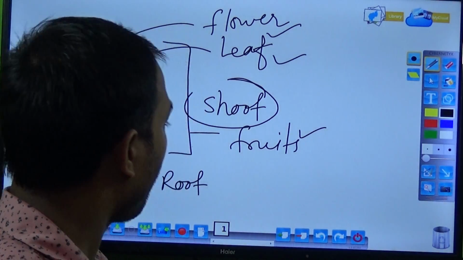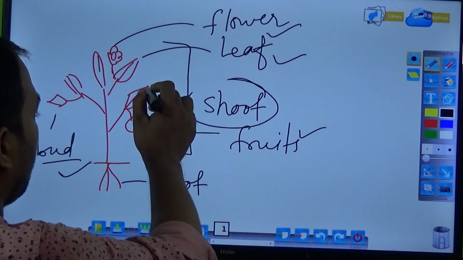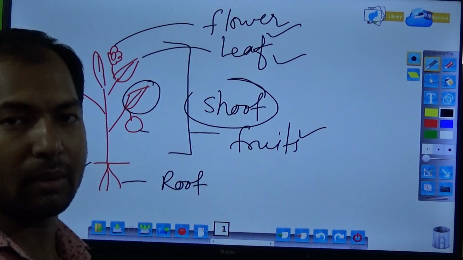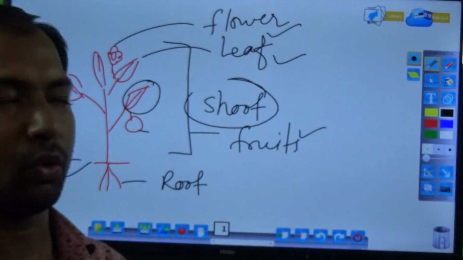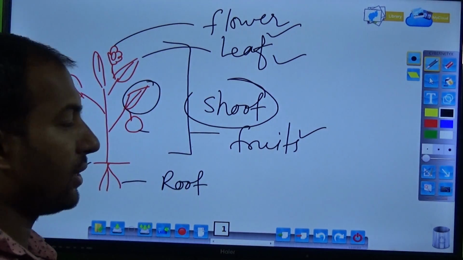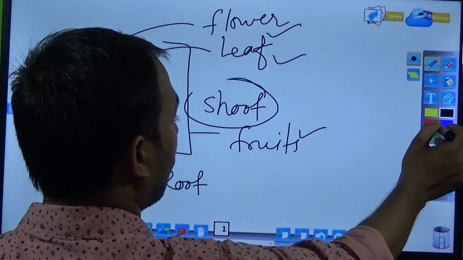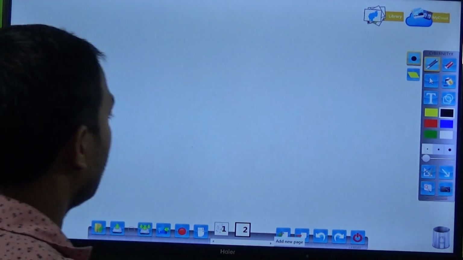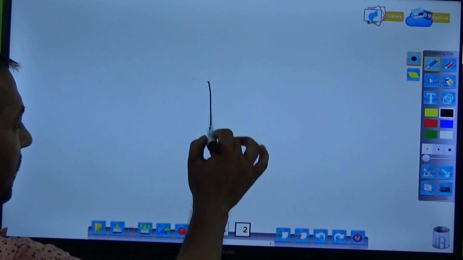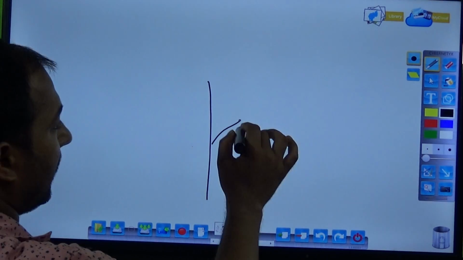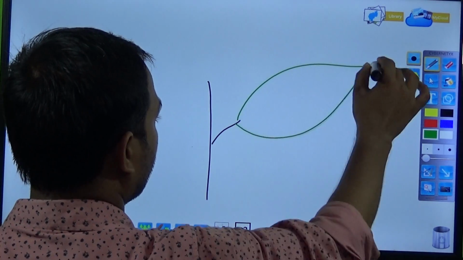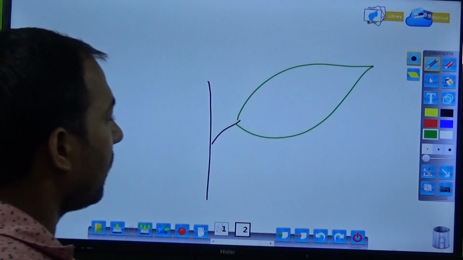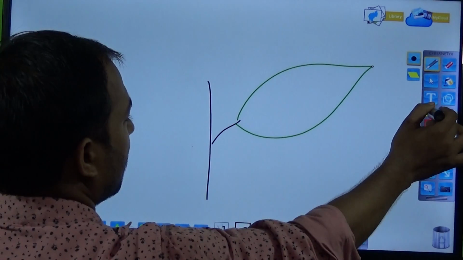Now the part of the plant, the leaf. The leaf is the part of the plant which helps to prepare food. So in photosynthesis, the leaf plays an important role. First of all, I make a leaf, a green leaf.